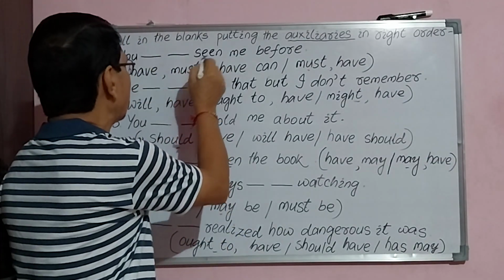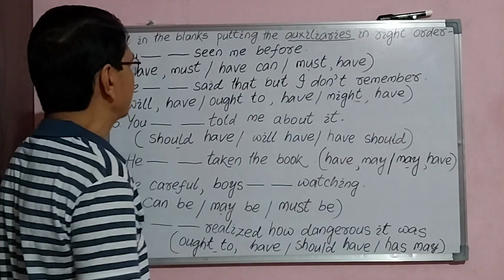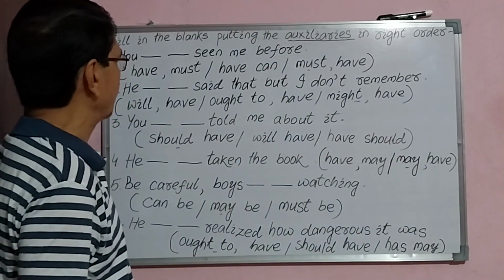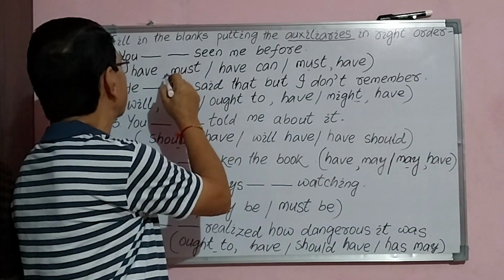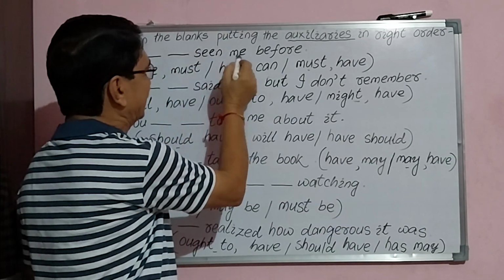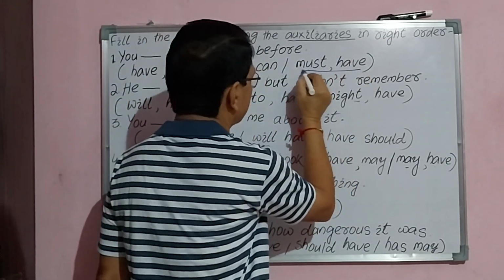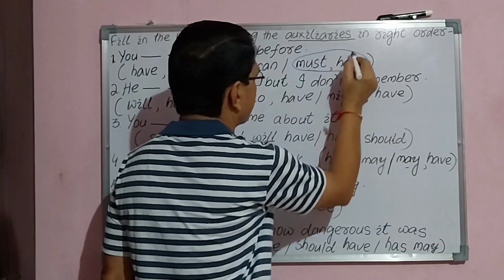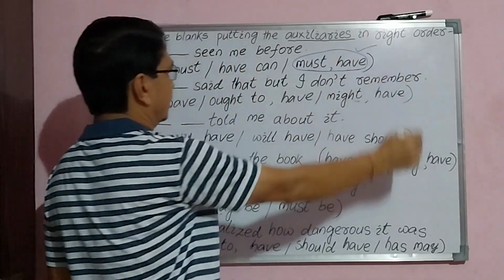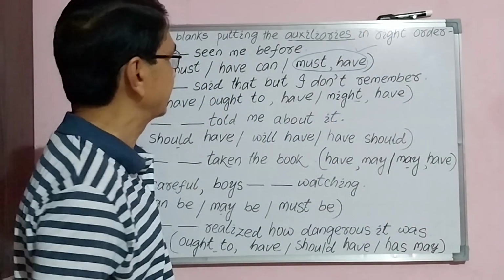You must seen me before. Is it correct? No, it will be wrong. You must have seen me before. This is the answer. You have to select C.